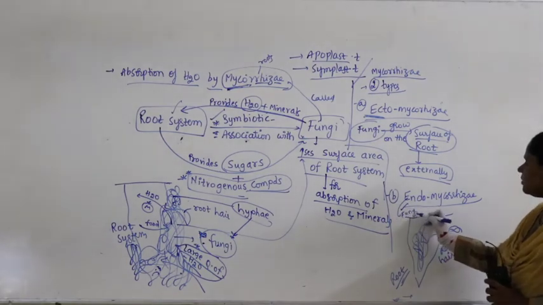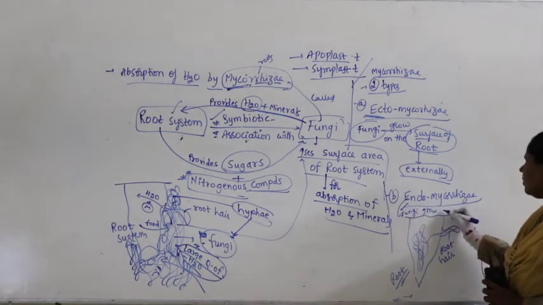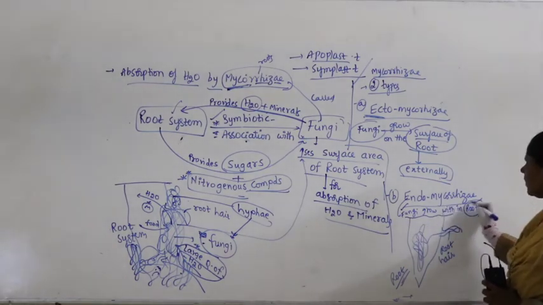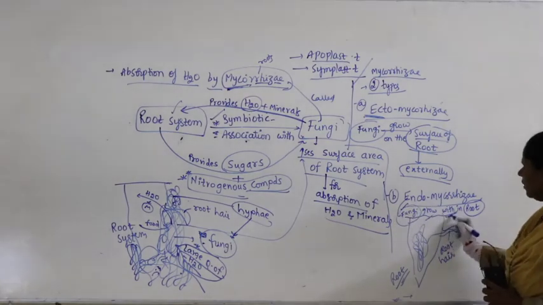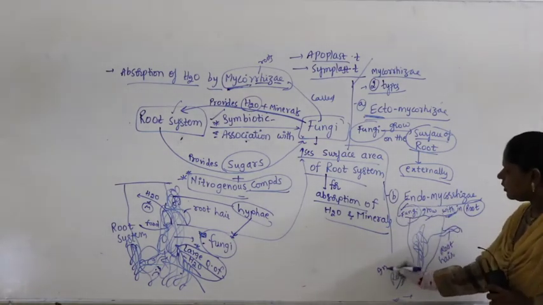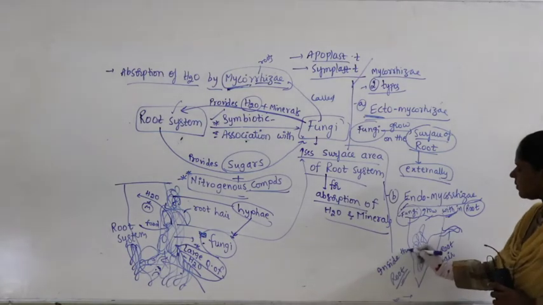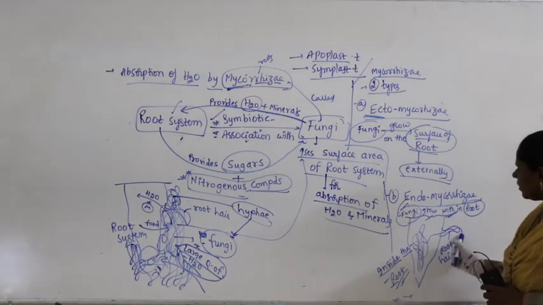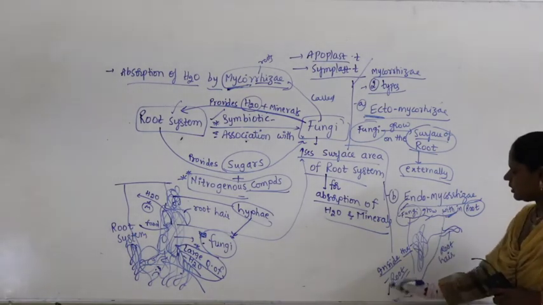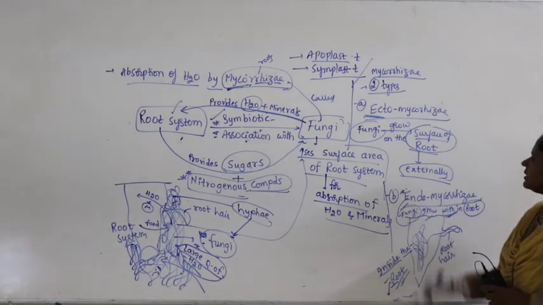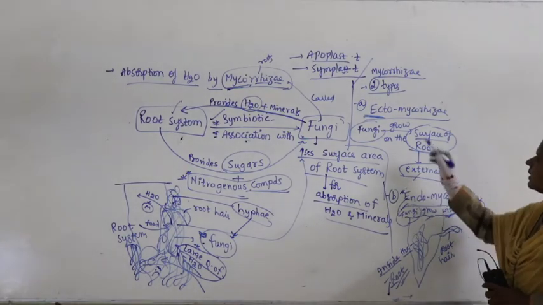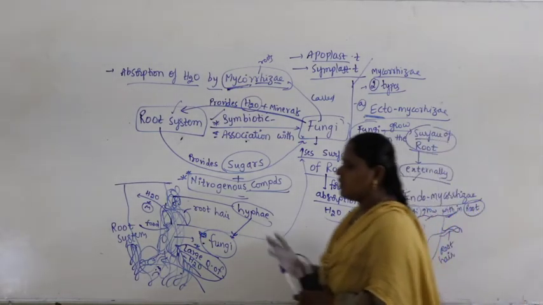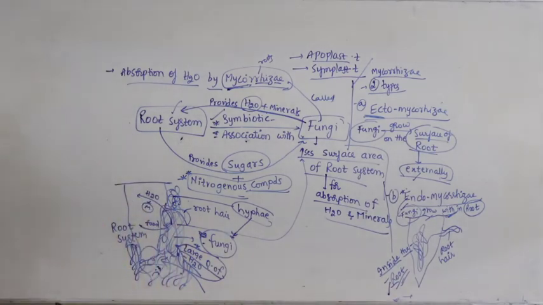So what you will write here? Fungi grow within the root system, enter inside the root system. When fungi grows inside the root system, it's called endomycorrhiza. When fungi grows externally, it's called ectomycorrhiza. Right. Now let us see how it penetrates externally and internally. Let us make a clear note of it.